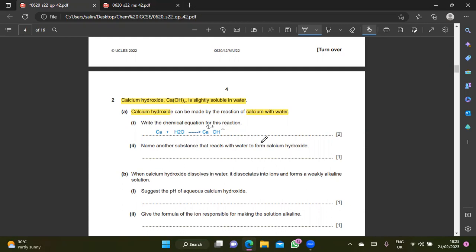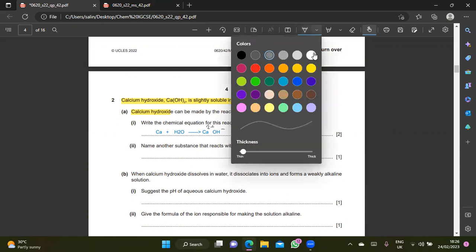So calcium hydroxide is not CaOH. I need to do something. Why? Because when I wrote down in pencil the charge, what happened? Oops, we cannot nullify the charge, yeah? Cannot nullify. So what should I do? Okay, this is how many plus? I got 2 plus. Okay, I will teach you this method first for you to see clearly. Next time I will teach you the shortcut. So this is only 1 minus.